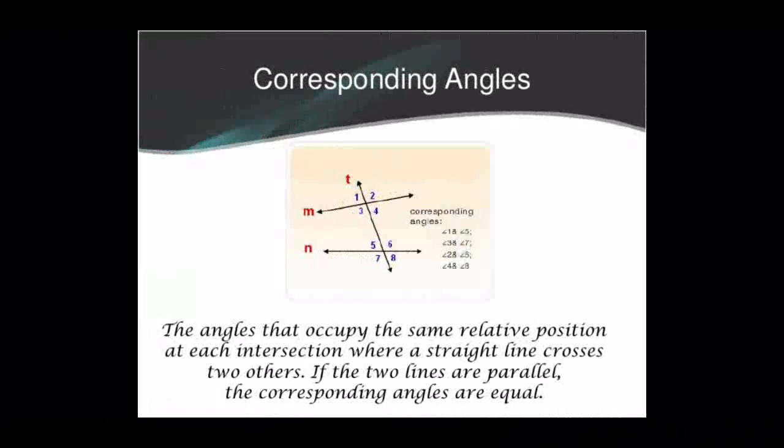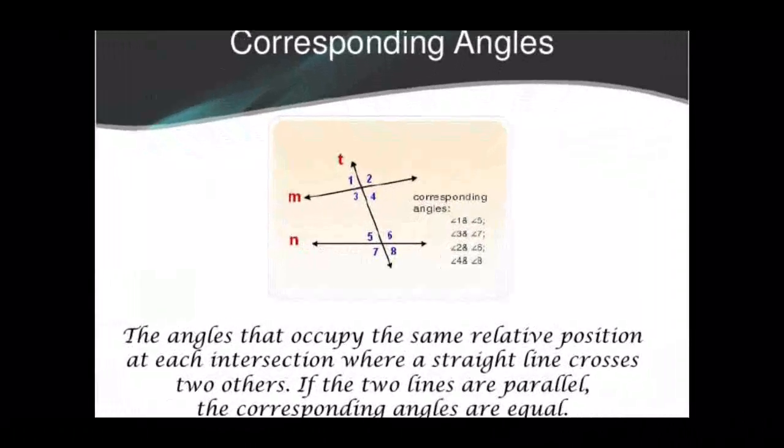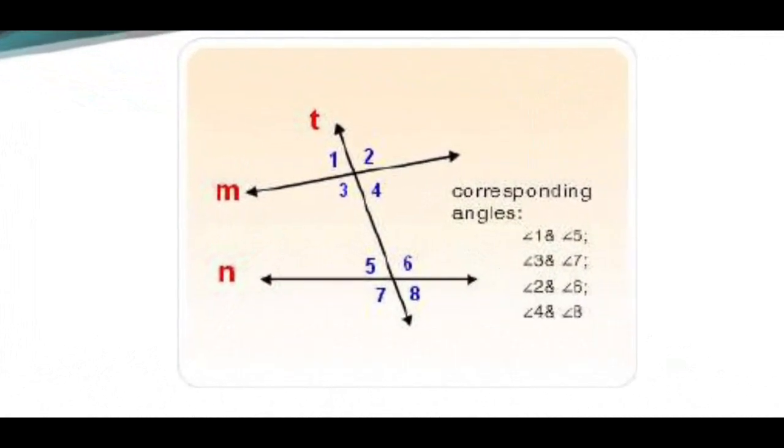Next one, corresponding angles. Yes, dear children, here two lines M and N and a transversal T. Total 8 angles are there. Okay, total 8 angles. Then angle 1 and angle 5 are corresponding angles. Why? That means according to the position. Yeah, listen dear children. Angle 1 and 5 are corresponding angles.